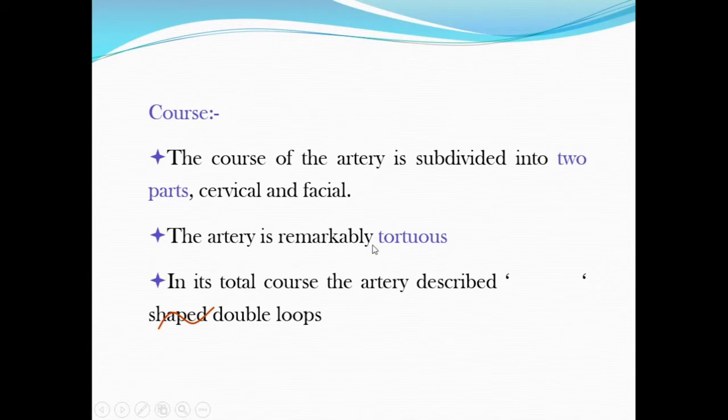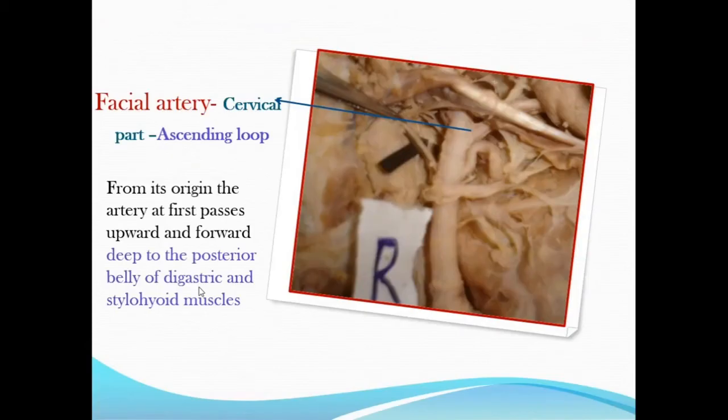This facial part is remarkably tortuous to allow the facial movements. In its total course, including the cervical and facial, we can describe the artery as double S-shaped. That is, an S that is inverted, so it is that shaped, double loops. So this is the lingual artery we have seen already, which has a characteristic loop. Above the lingual artery, that is the cervical part of the facial artery. From that part it is called the ascending loop.